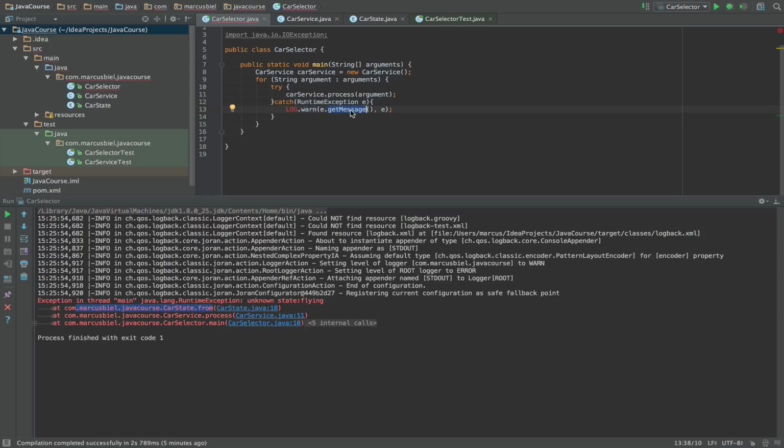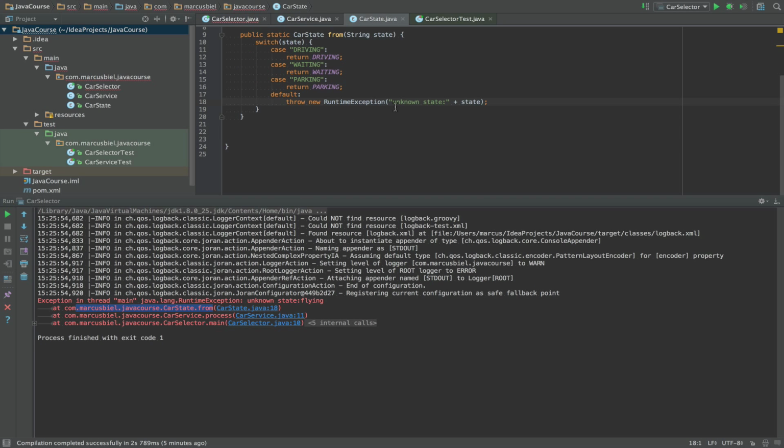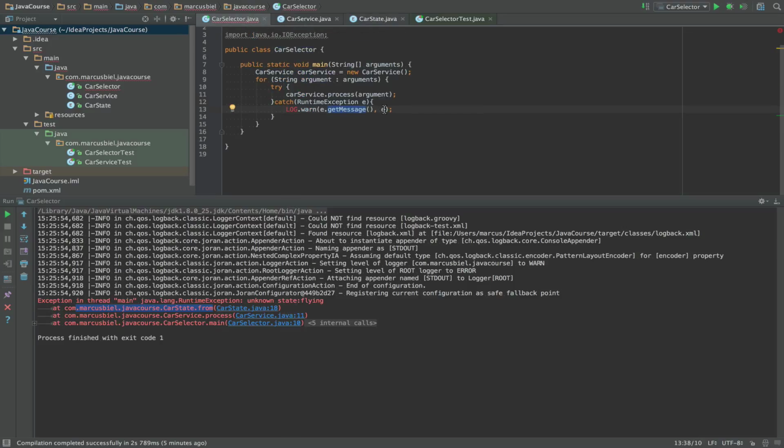Message is the string that I added into the constructor of the exception here. And I have removed the stack trace because this is actually done inside of the log object, which I won't add now. If you want to know more about logging, have a look at my episode 13 where I explain logging in detail.